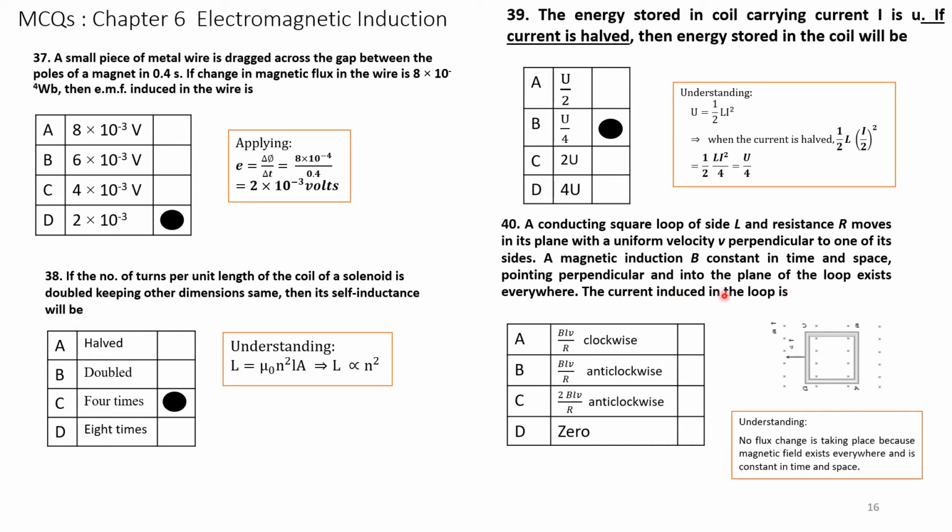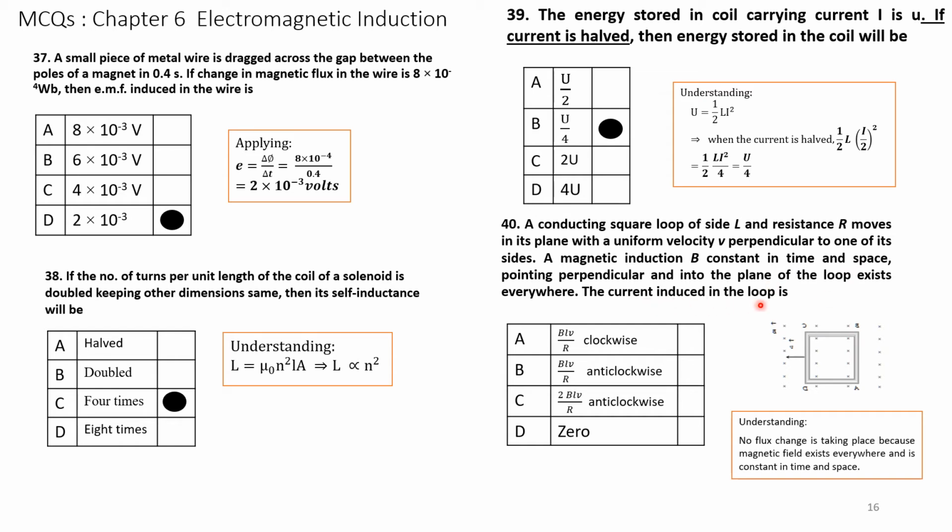So for the current induced in the loop, we have to apply the formula. What is happening? A conducting square loop of side L and resistance R moves in a plane with uniform velocity, perpendicular to one of its sides. The magnetic induction B exists perpendicularly everywhere.